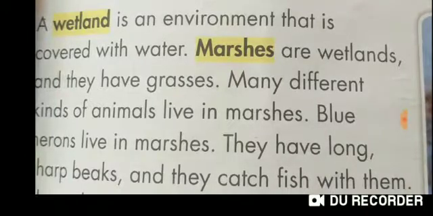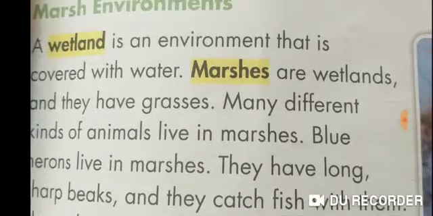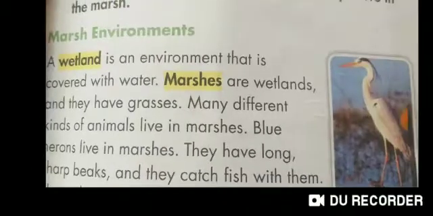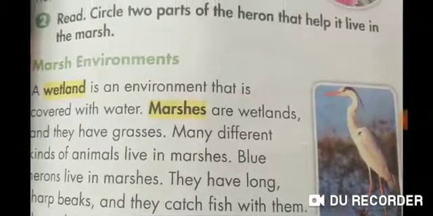They have long, sharp beaks and they catch fish with them. Herons have long, thin legs too. Now, students, I will read it again. You will read along with me. Marsh environments.